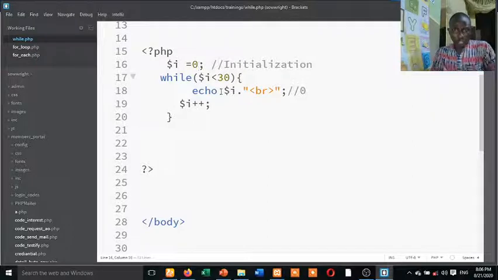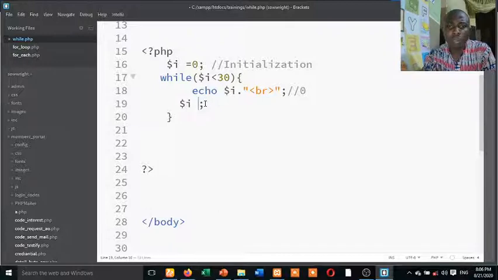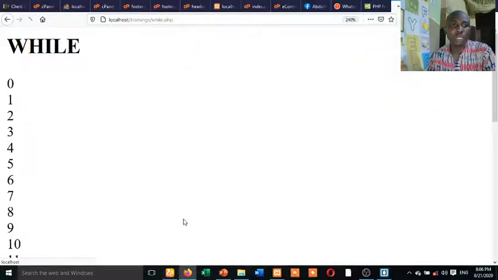Let's assume you want to print all odd numbers. That means that we are going to add this one I plus, is it plus 1? So if you want to print all, I plus 2. So let me see what is going to happen here.